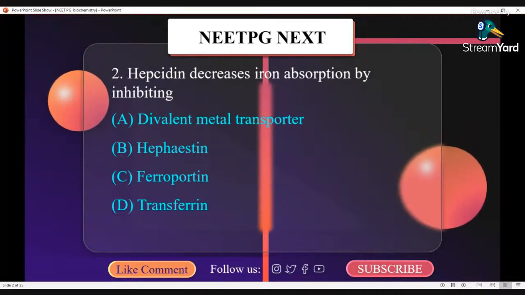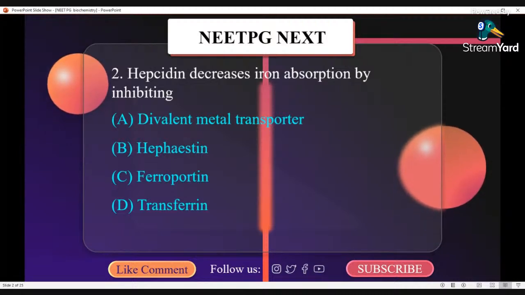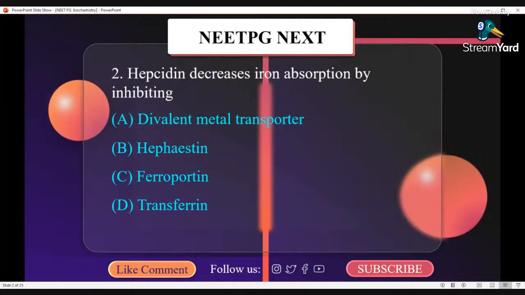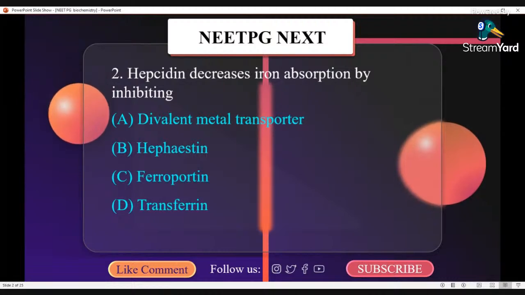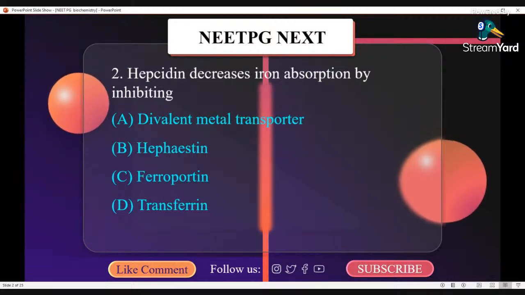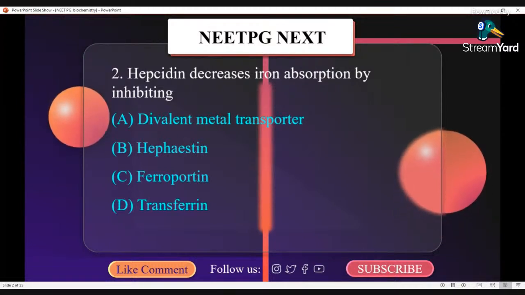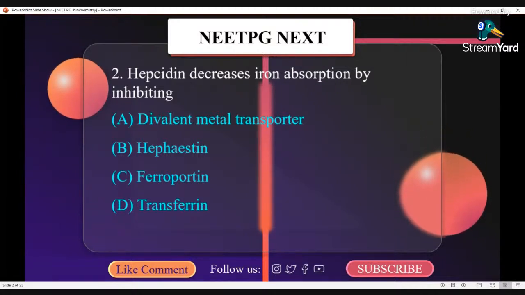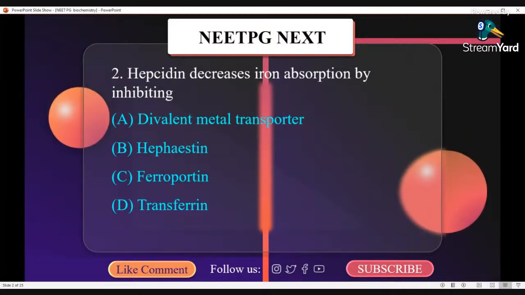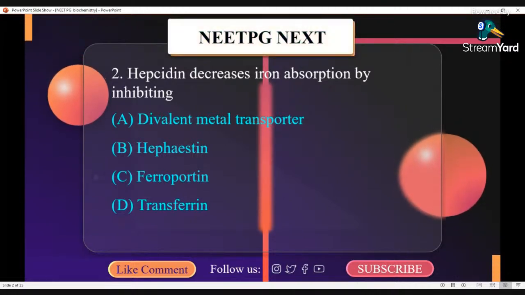Increased hepcidin will lead to anemia. Decreased hepcidin will lead to iron overload. Hepcidin synthesis and secretion by liver is controlled by iron stores within the macrophages, inflammation, hypoxia, erythropoiesis. Other options: divalent metal transporter absorbs divalent metal ions from intestine, especially ferrous. Hephaestin is involved in homeostasis of iron and copper. Transferrin is a protein which is responsible for transport of iron. So the correct option here is C. Ferroportin.